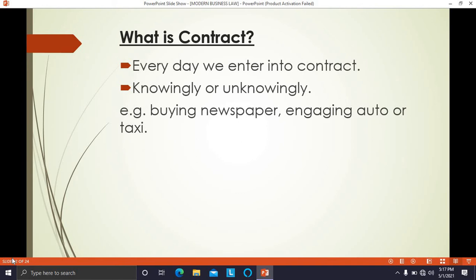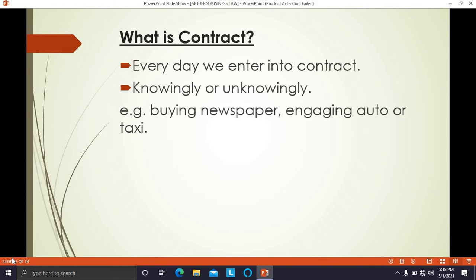So there is a contract between us and the newspaper vendor. It is his duty to give the newspaper to us. It is our duty to pay him. So both will have certain rights and duties towards each other. After performing his duty, after providing the newspaper to us for the full month, at the end it is his right to get the bill paid. What is our right? Our right is to get the newspaper for the whole month. So both the parties will have certain rights and duties towards each other.